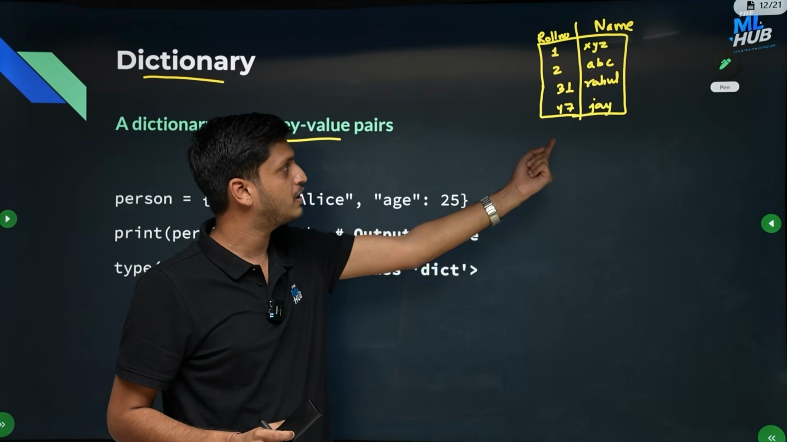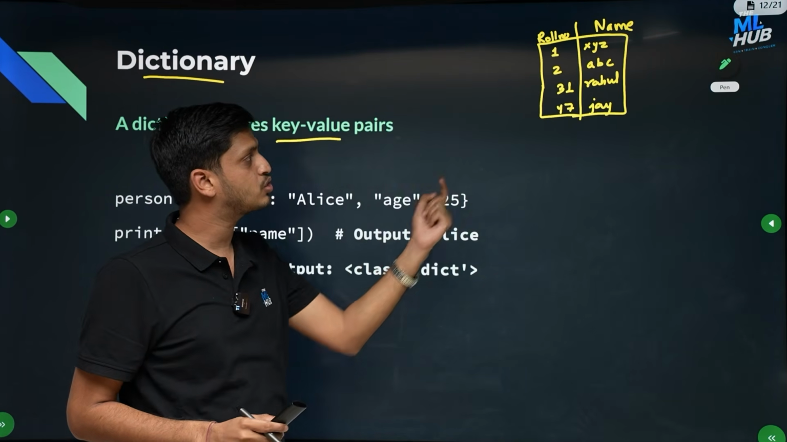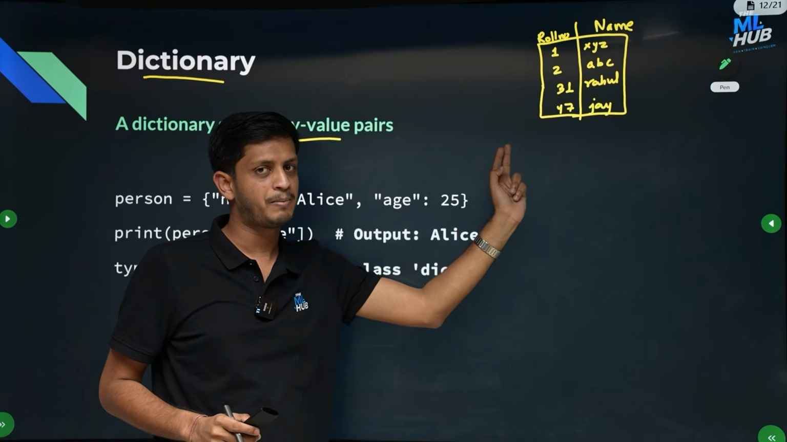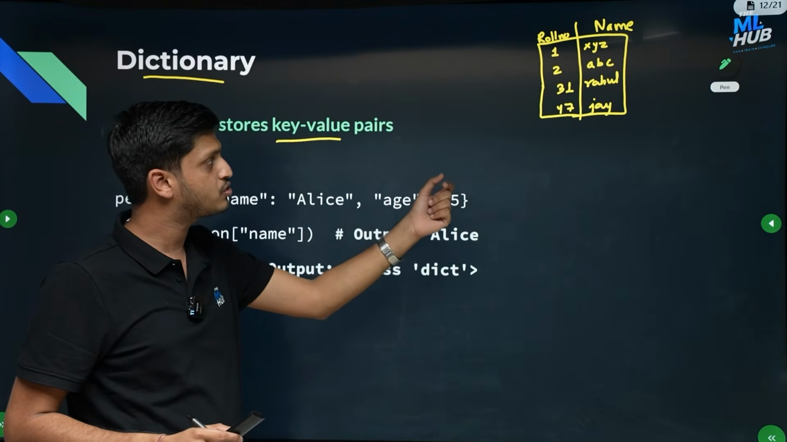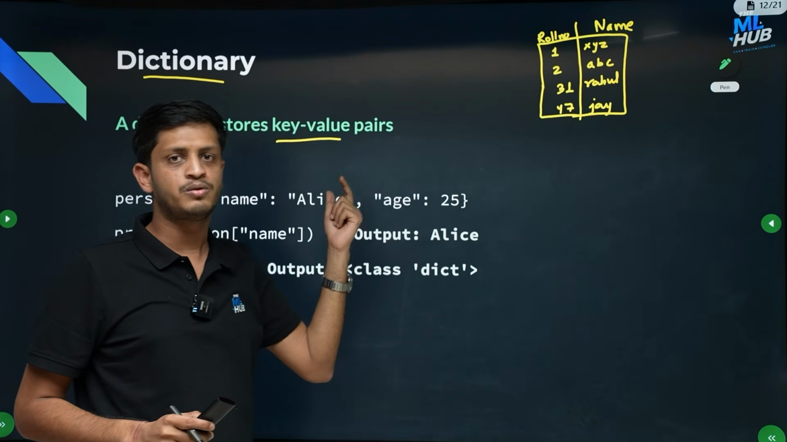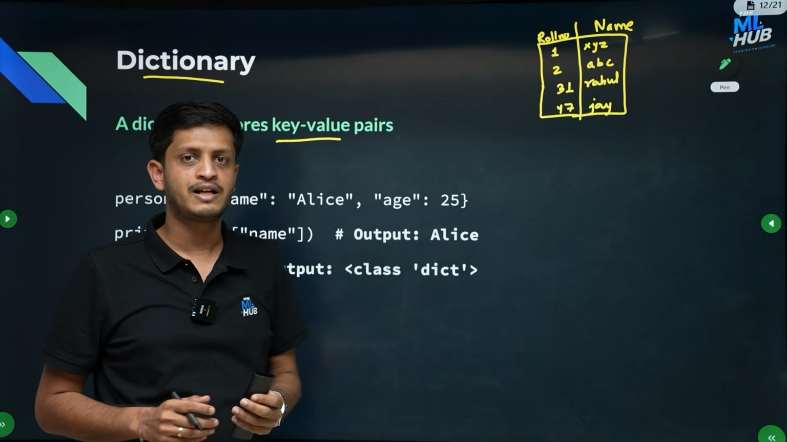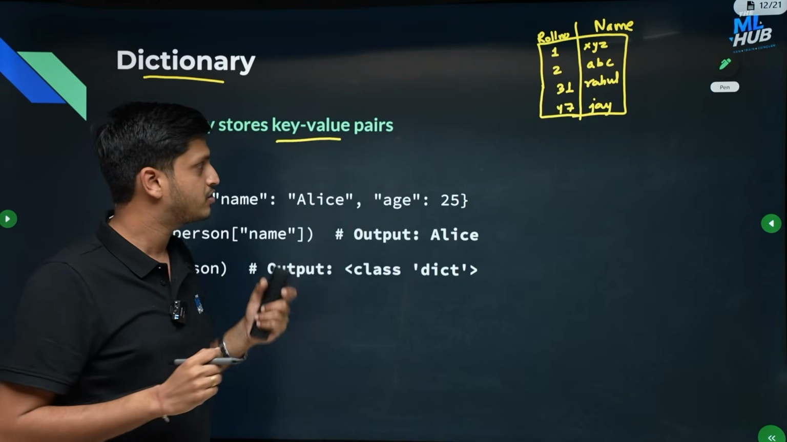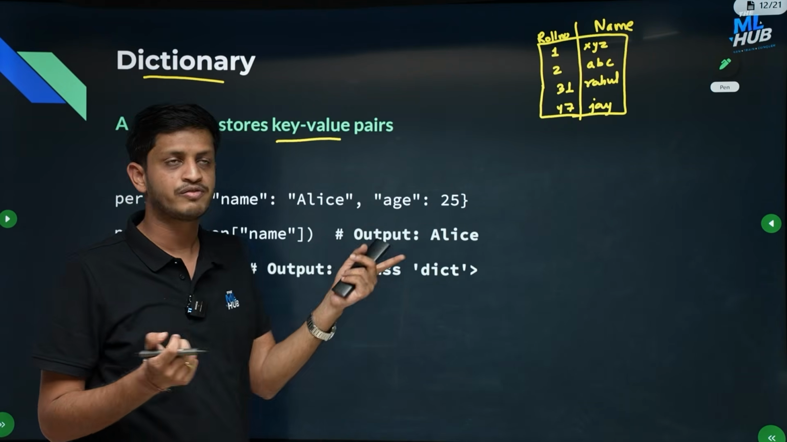This is the map between a roll number and a name, and I want to store this map. So you can see the mapping, right? I'm mapping between roll number and the name, and I want to store this mapping in Python. How do I do that? I can use the dictionary data type. So dictionary data type is an object of class dict.